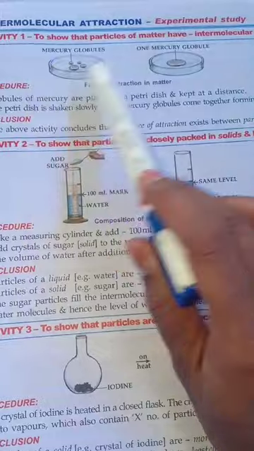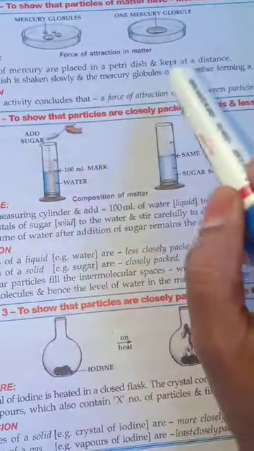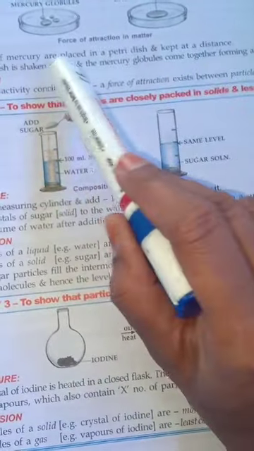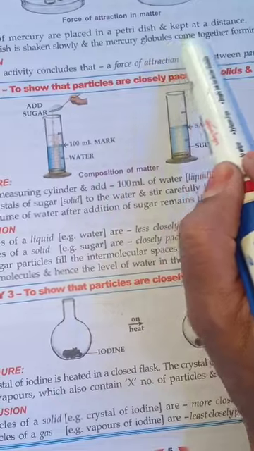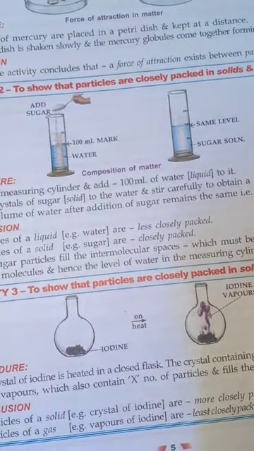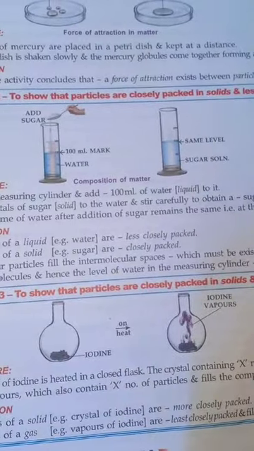In that they have taken a petri dish. In the petri dish they have taken mercury globules and kept them at a distance. When it is shaken slowly, you will find that the mercury globules come together forming a bigger globule, which shows that there is a force of attraction between the particles of matter.